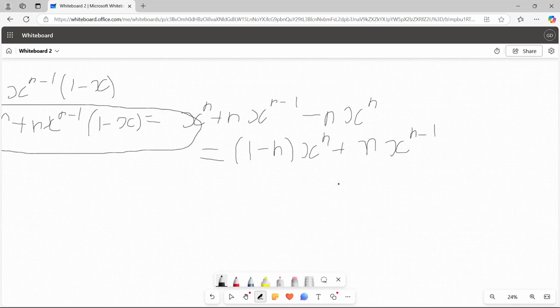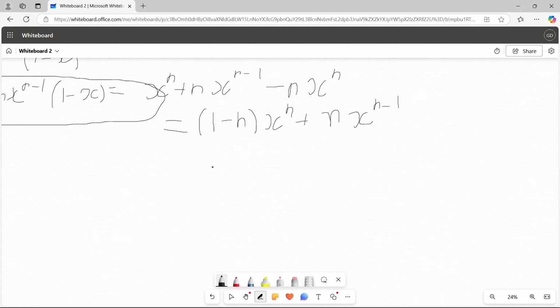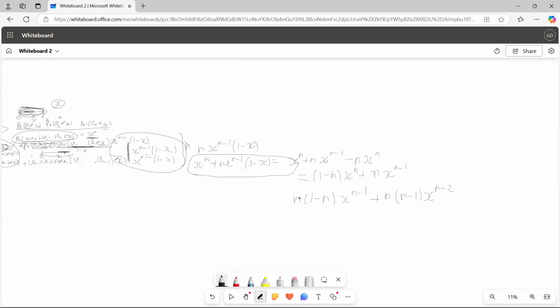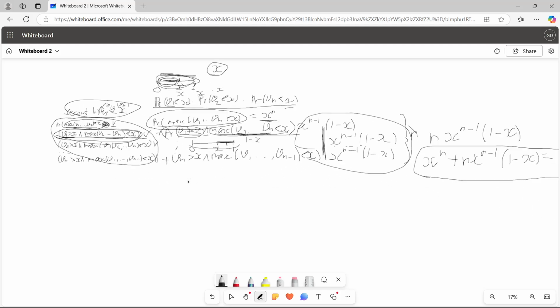Now we should just differentiate this. So the derivative would be n times 1 minus n x to the n minus 1 plus n minus 1 x to the n minus 2. And then we need to integrate this, right?